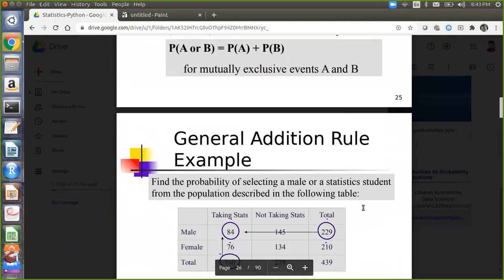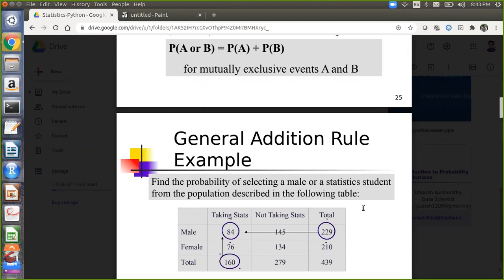Find the probability of selecting a male or a statistics student from the population described in the following table. Can you calculate it from the above formula? First of all, tell me, is it a mutually exclusive event or a non-mutually exclusive event?